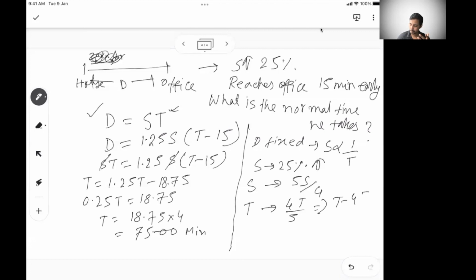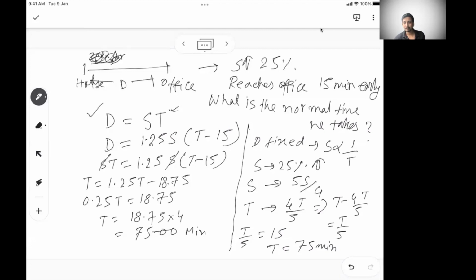So you are saving t minus 40 by 5, or t by 5, right? This is your saving. Can I say this t by 5 is nothing but the 15 minutes you save? So that means t is 75 minutes. Whichever makes you comfortable, you can use it.